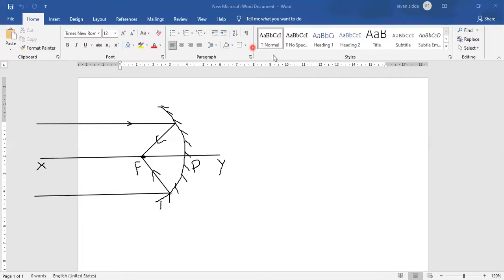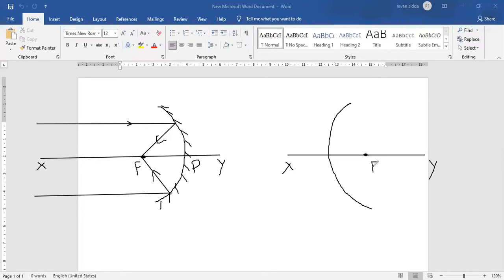And the first rule for the convex mirror, I'll draw simultaneously here, like this. This one is the XY line. X, Y. Suppose here you have a focus.